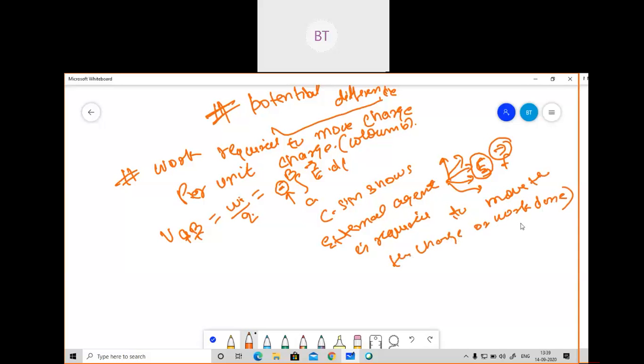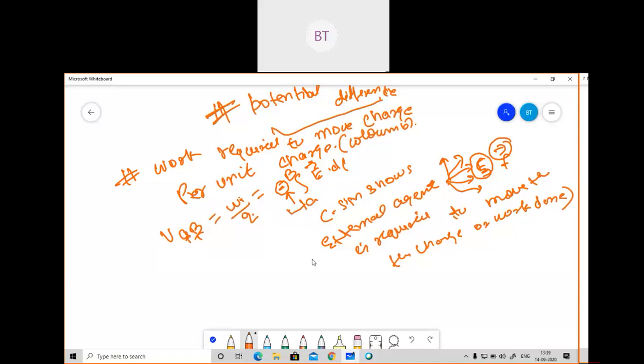Because of this external agent only, this work, because of this electric field only, the force is happening, and that force is causing the movement of charge from point A to B. So this electric field is acting as an external agent here, and because of it only we are moving charge from one point to another point. So I had put it here minus. That's why I had substituted here minus.